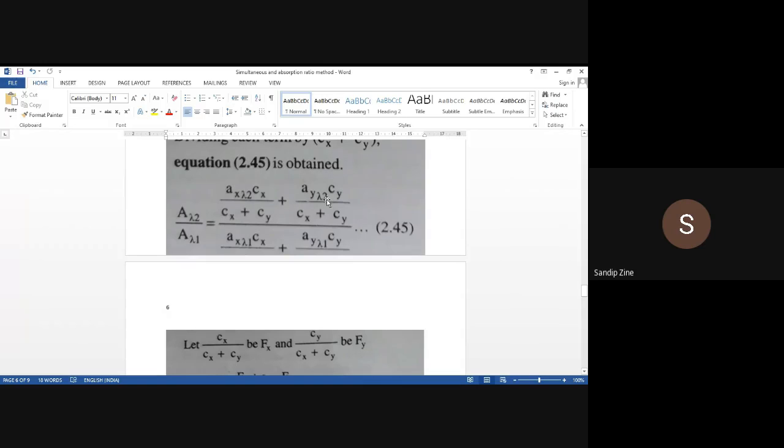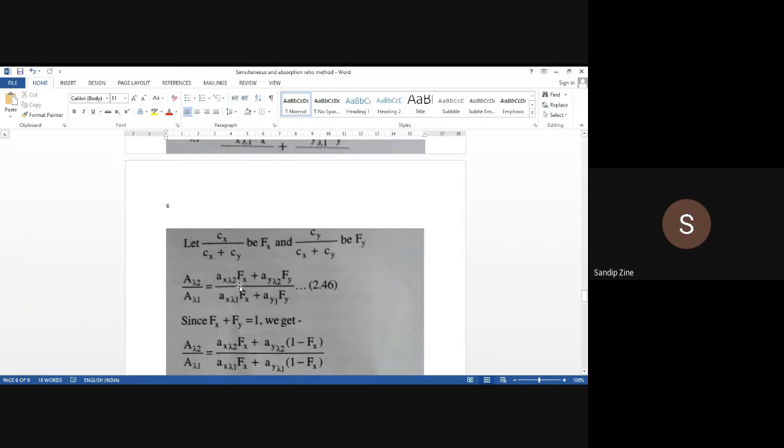Again Ay lambda 2 into Fy, divided by Ax lambda 1 into Fx plus Ay absorptivity of lambda 1 into Fy. So this will be your equation number 2.46.